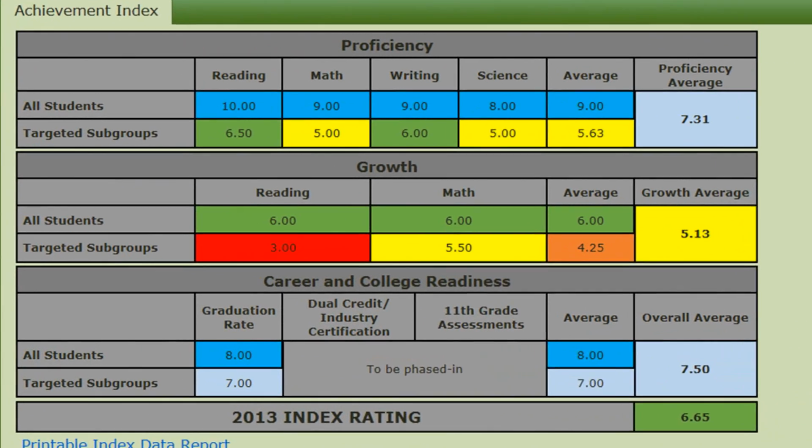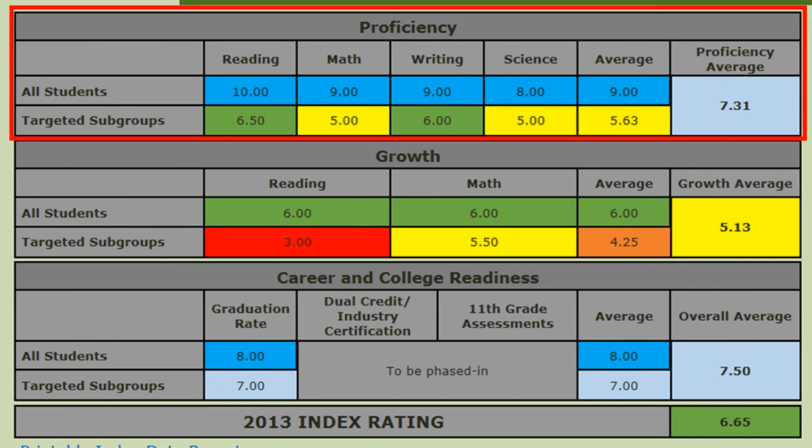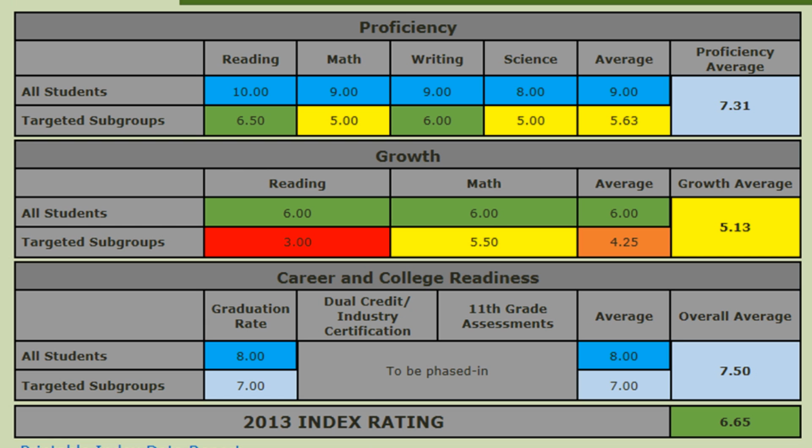So this top chart shows the proficiency ratings for the all students group and the targeted subgroup for reading, math, writing, and science. These rating values correspond to school proficiency rates. Both the ratings and the proficiency rates are included in the data file. The crosswalk tables are included in the methodology document that's posted on the website. So this is an example of a high school.